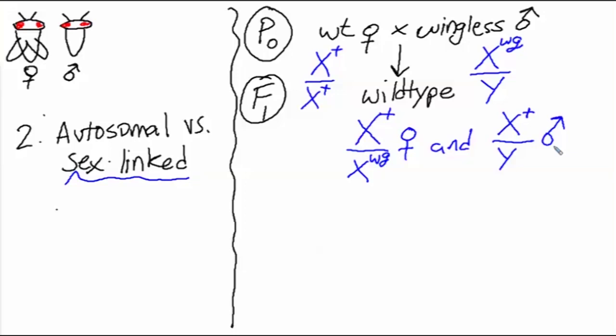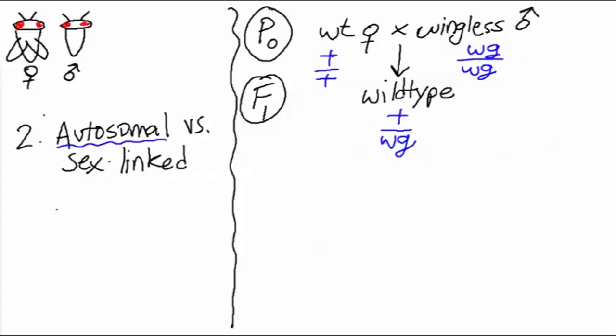They'll both have wings. Again, the male has one wild-type copy of the X chromosome, and the female is a heterozygote, and since the wingless phenotype is recessive, those flies will have wings. So from this first cross, we cannot determine whether this trait is sex-linked, as in this scenario, or autosomal in this scenario. The data is consistent with both of these, so we need to do another cross.